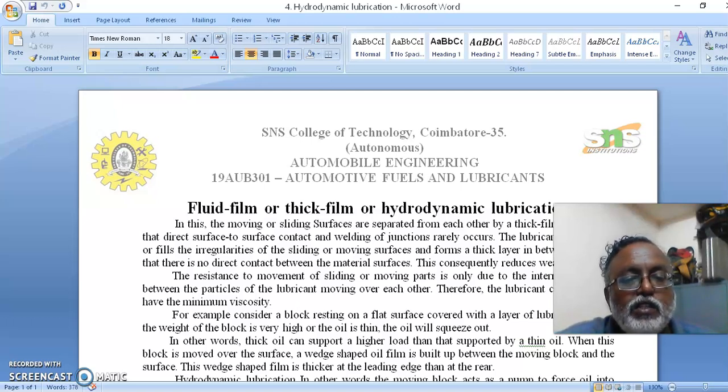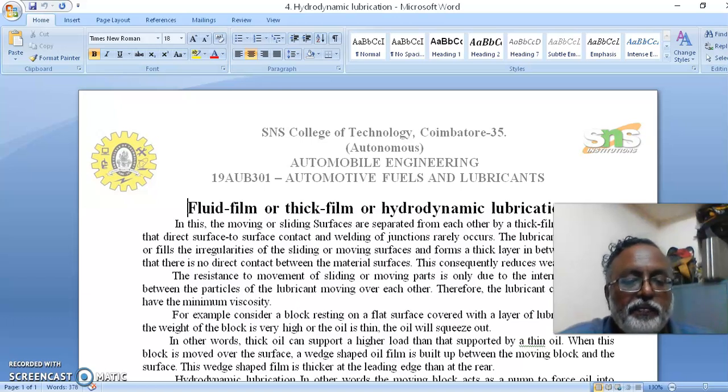The resistance to sliding or moving parts is only due to the internal resistance between the particles of the lubricant moving over each other. Therefore, the lubricant chosen should have minimum viscosity.